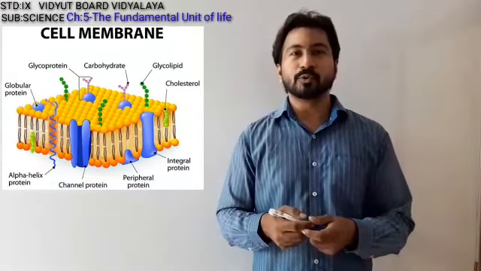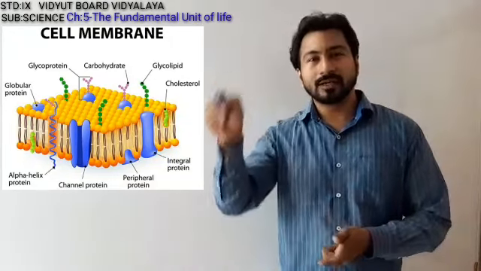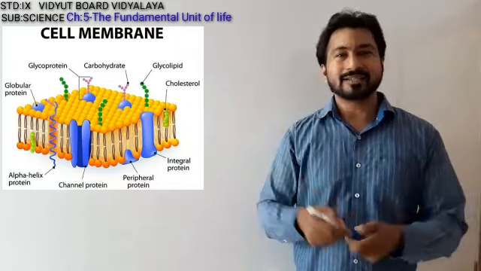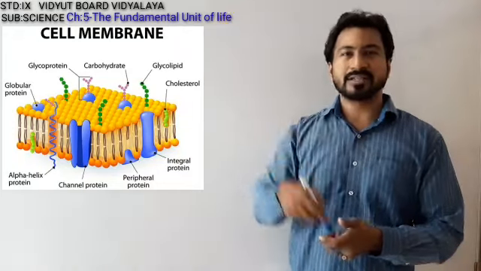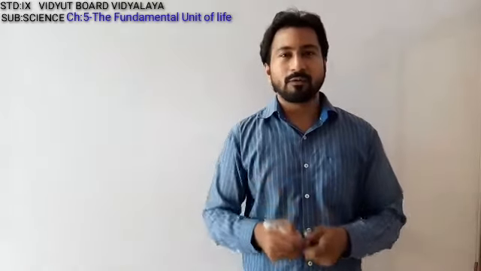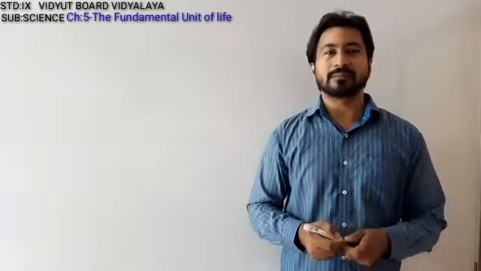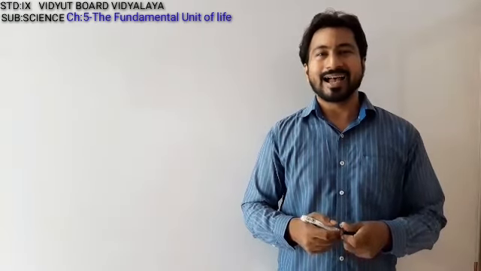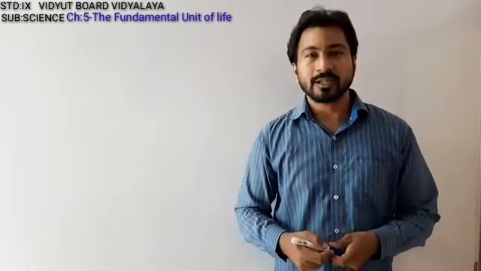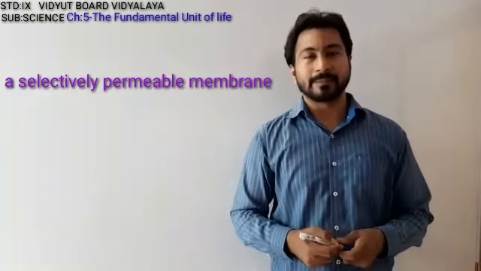So there are certain proteins that are present between the two breads, and there are certain proteins which are emerging outside also. Now a major function done by this plasma membrane is that it is highly selective. So it is said to be a selectively permeable membrane.